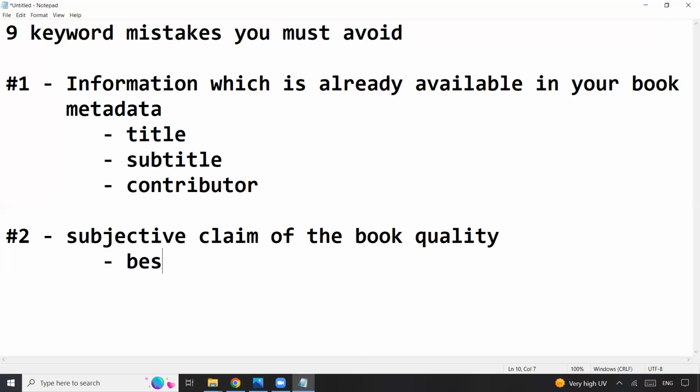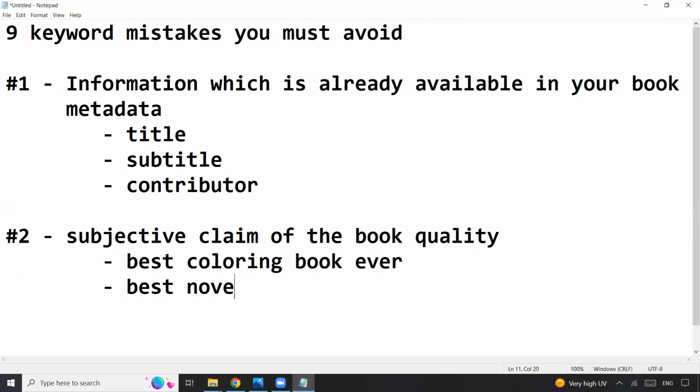Sometimes we like to say best coloring book ever, or best novel ever, or best notebook ever. But this is something that we must avoid.